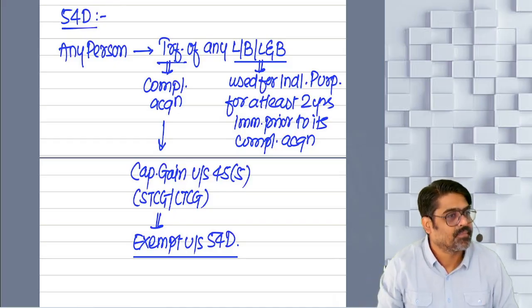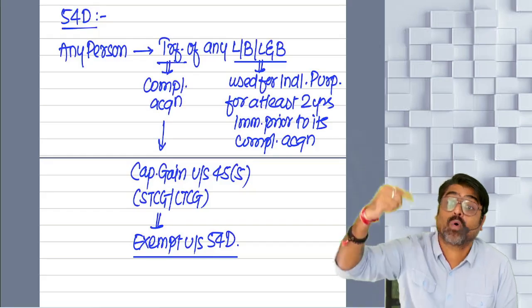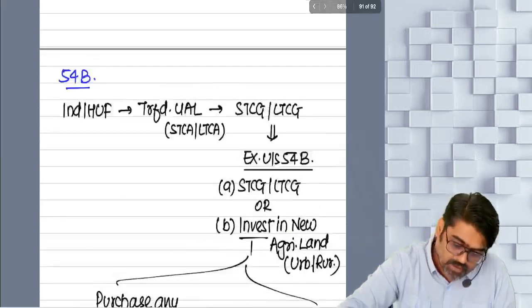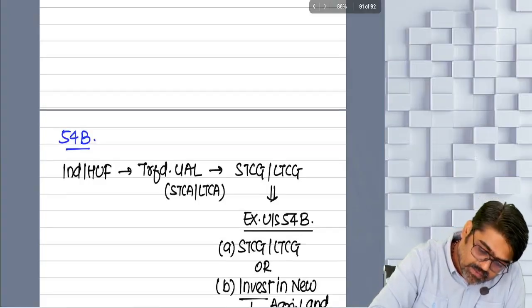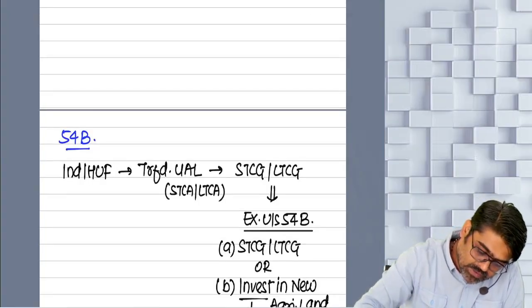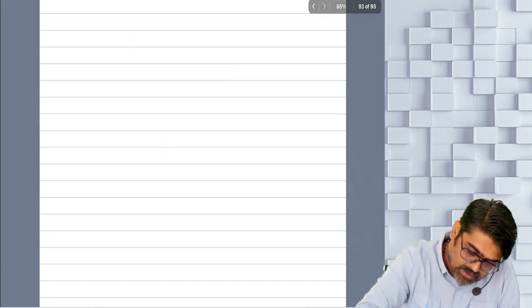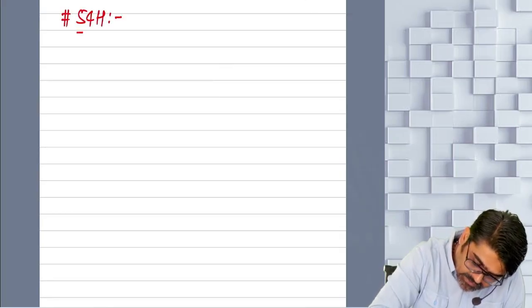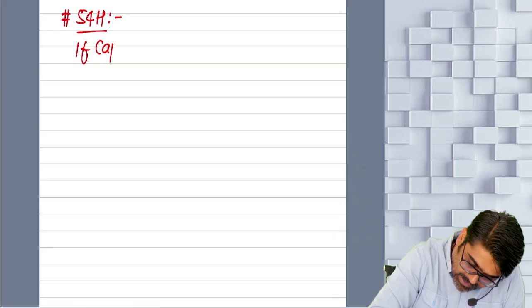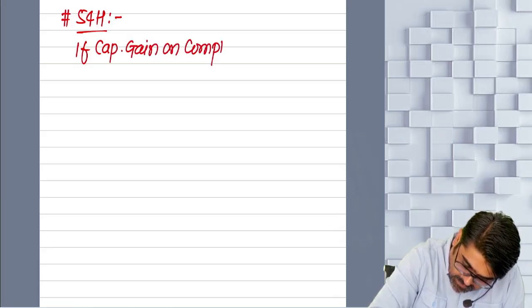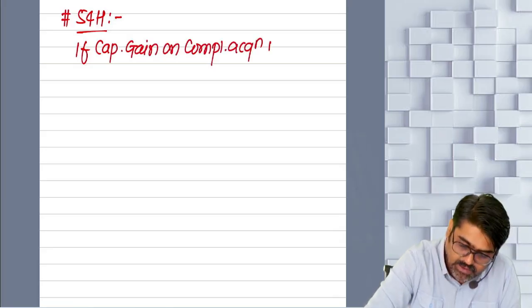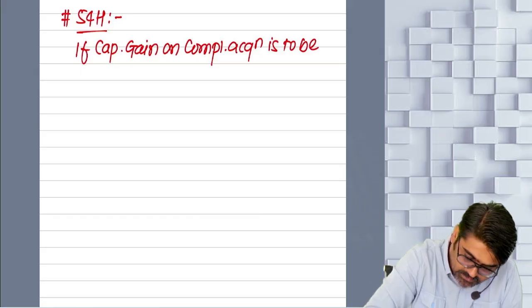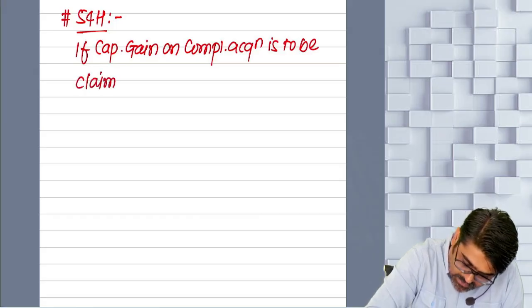Getting my point? So there is one section. Which section? 54H. So what does that 54H say? See, that section 54H is there. I'm going to write down that section. Here I will write. That section 54H says that if capital gain on compulsory acquisition is to be claimed as exempt,